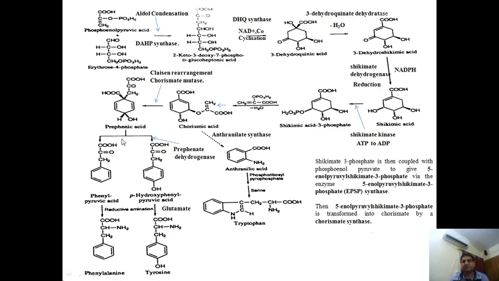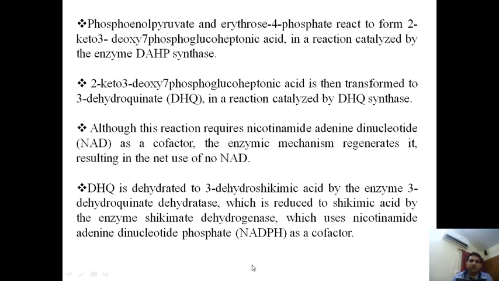Decarboxylation means the removal of carbon dioxide, that is the decarboxylation process, and it will form the phenyl pyruvic acid and para-hydroxyphenyl pyruvic acid. So from phenyl pyruvic acid we can obtain phenylalanine, and from para-hydroxyphenyl pyruvic acid we can obtain tyrosine. So it is all about the pathway whatever I discussed. I will give all this in the text material, you can read this one.